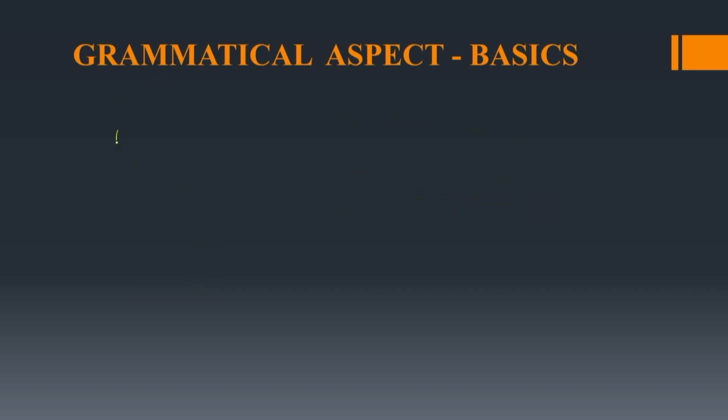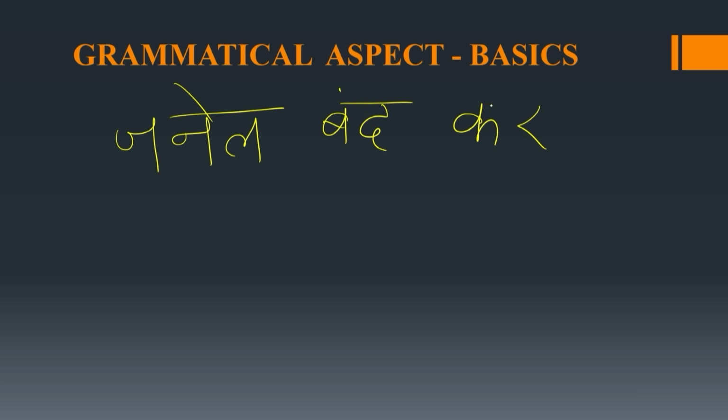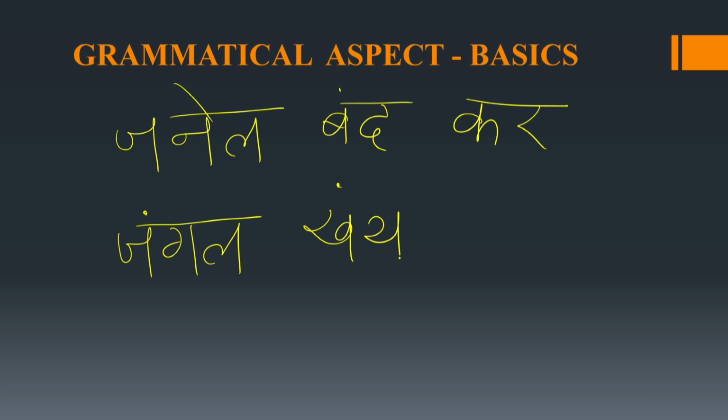Sentence we can see. First we'll see example of Zanel. Zanel band kar. This means close the window. Second is jungle. Jungle khay asa.